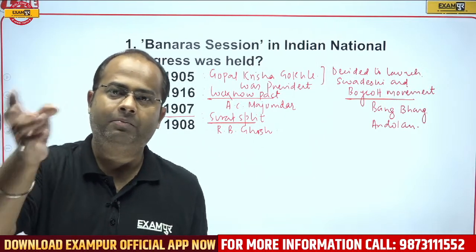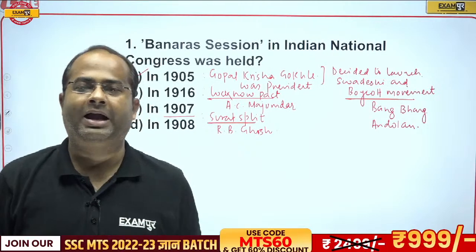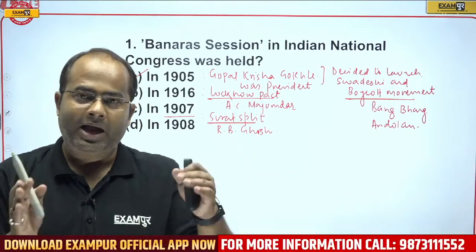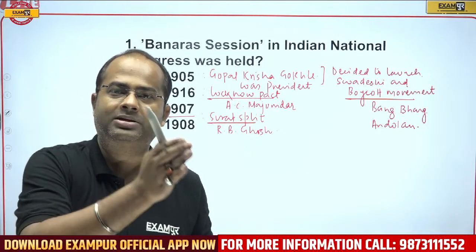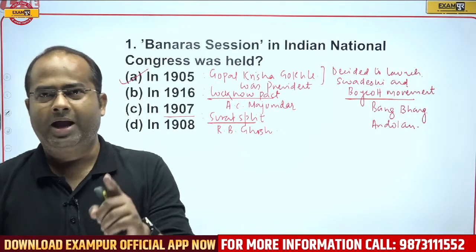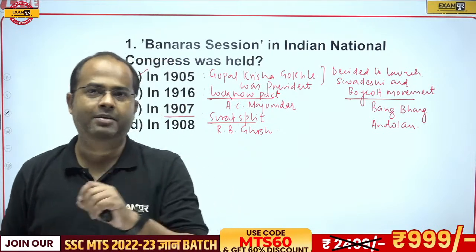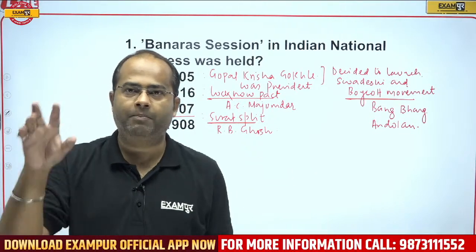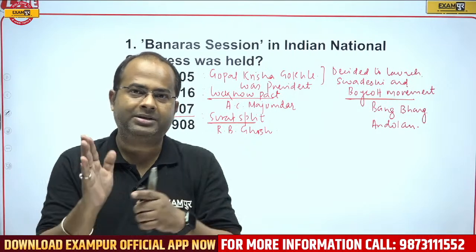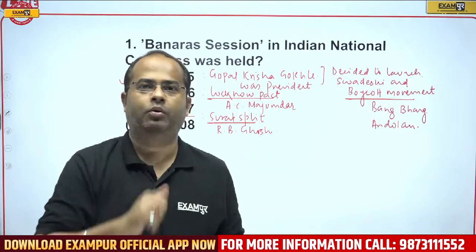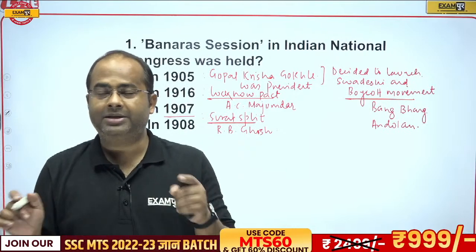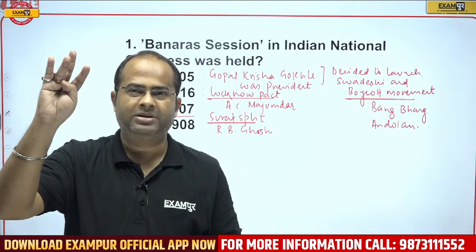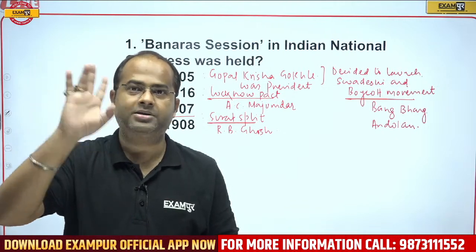Once you translate Varanasi into the Prakrit language, it becomes Banaras. Banaras or Varanasi is the center of three religions: Jainism, Buddhism, and Hinduism.